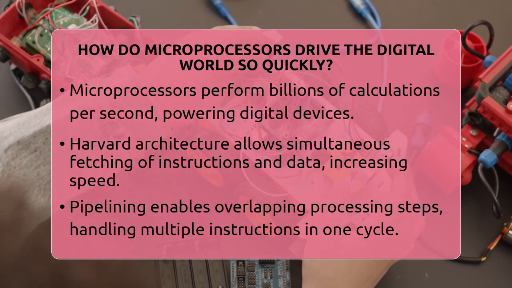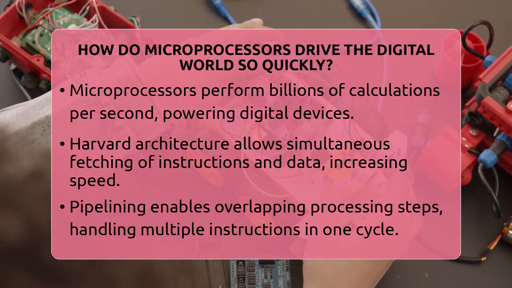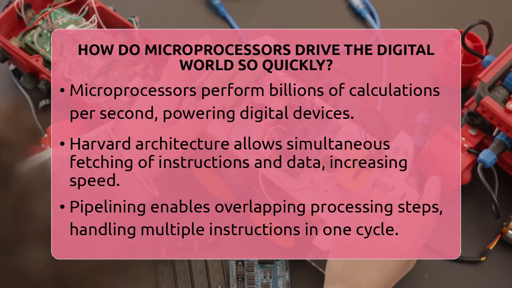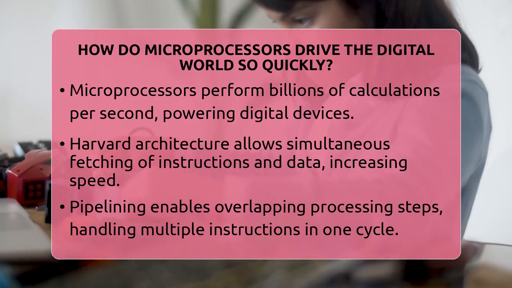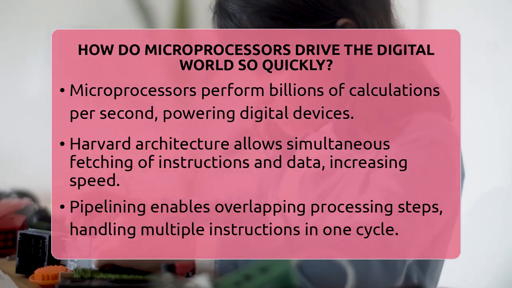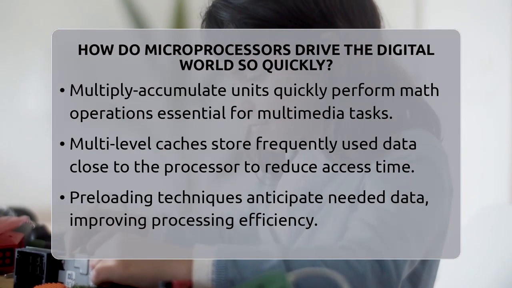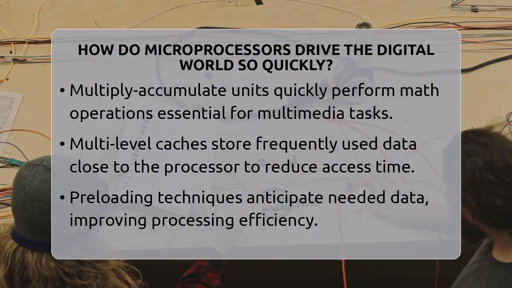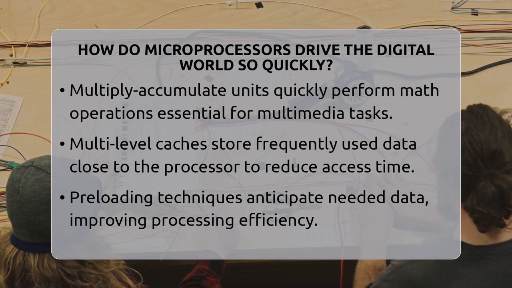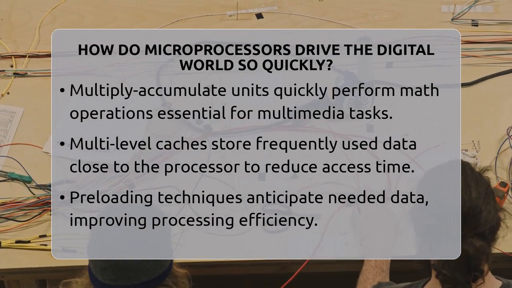Another trick is pipelining. Think of it like an assembly line where different steps of processing happen at once. While one instruction is being executed, the next one is being decoded, and another is being fetched. This overlapping process allows the processor to handle many instructions in a single clock cycle, making everything run much faster.